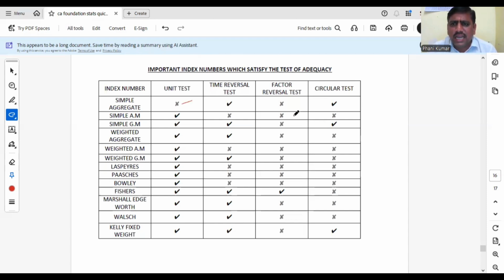Factor reversal test is satisfied only by Fisher index number only. Only Fisher index number satisfies factor reversal test. Circular test is satisfied by 3 formulas. What are those formulas? Simple aggregate, simple GM and Kelly's fixed rate. Very important concept. Please remember these points. Okay? Which formula is satisfying which tests.